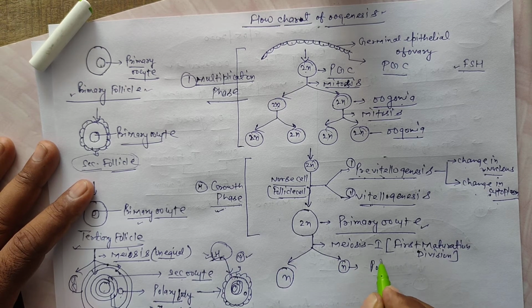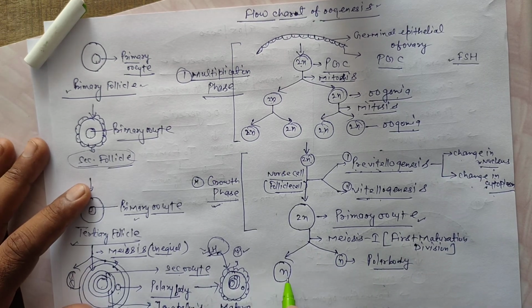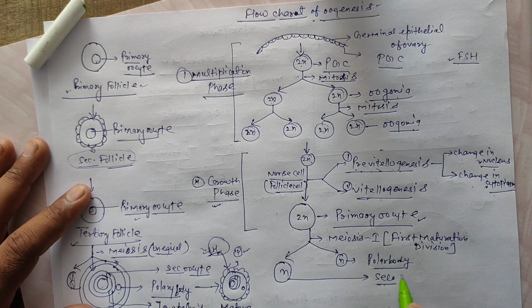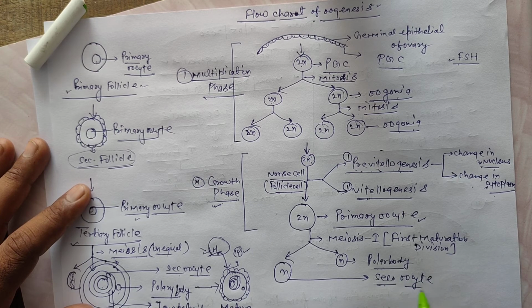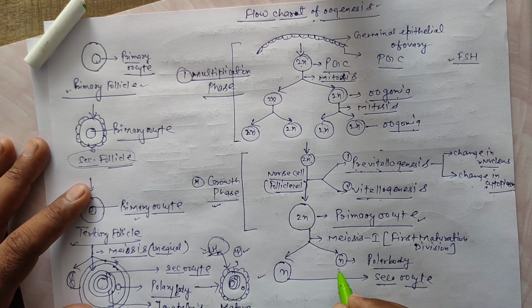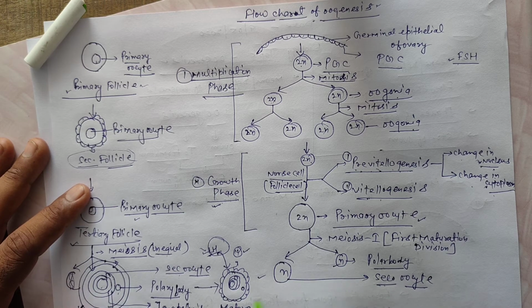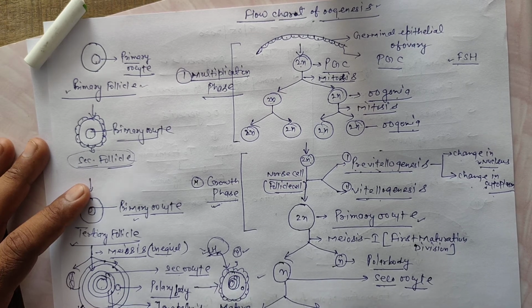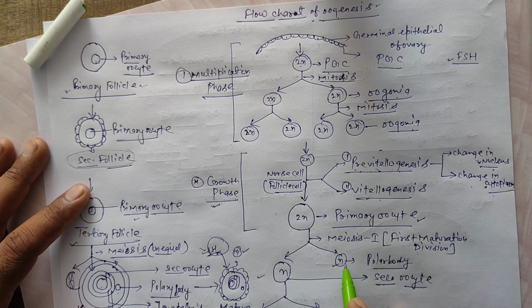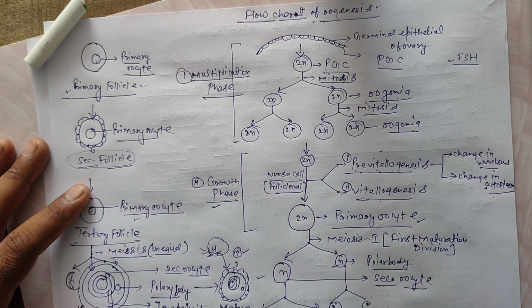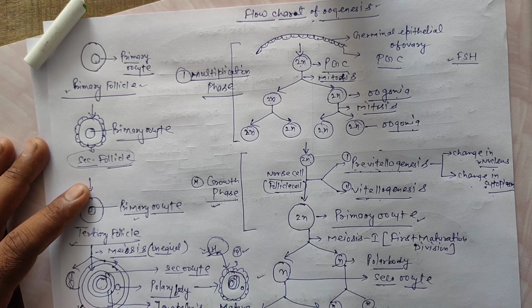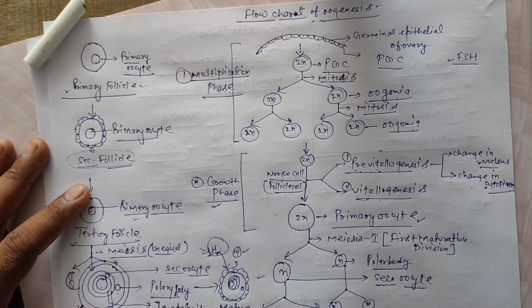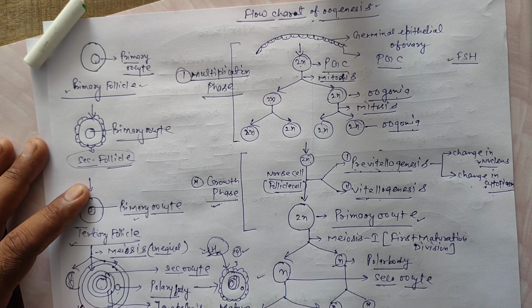First is the polar body, which is small in size, and the other is the secondary oocyte, large in size comparatively. The secondary oocyte again undergoes meiosis second and forms the ovum and a polar body. Finally, oogenesis forms the ovum and polar body.